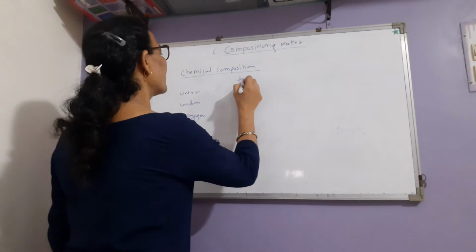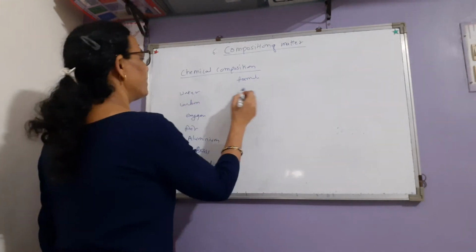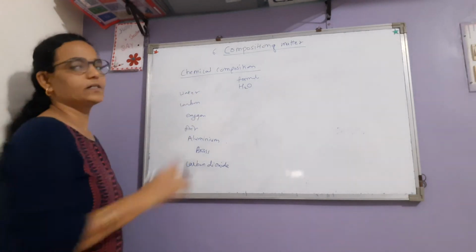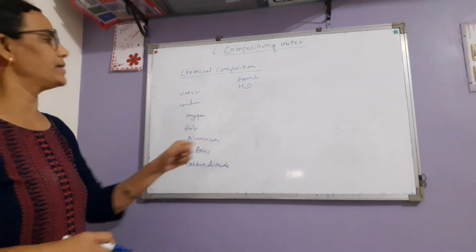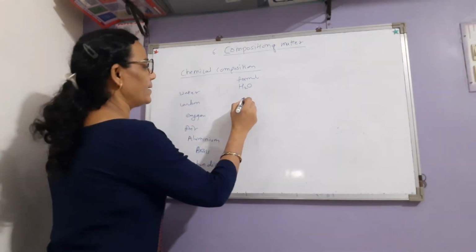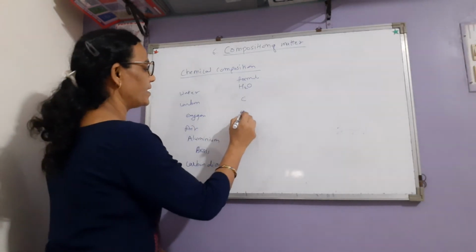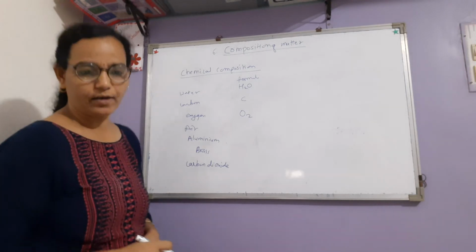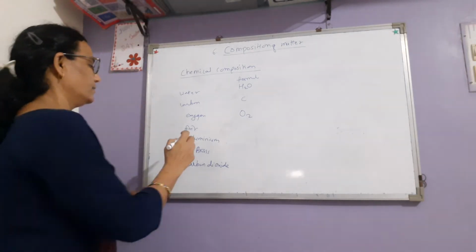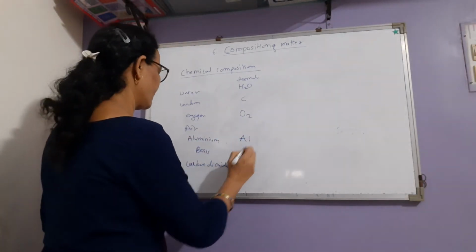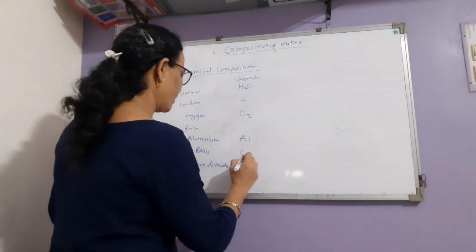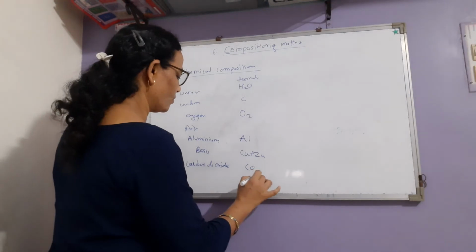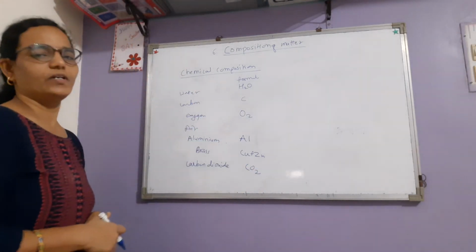Chemical formula, what is it? Just see, water is H2O. You know well, water is a combination of hydrogen and oxygen, H2O. Carbon is element C. Oxygen is O2. Air has no formula, chemical composition we have to write. Aluminium is Al. Brass is an alloy, copper plus zinc, and carbon dioxide is CO2. So this is a chemical combination, chemical composition.